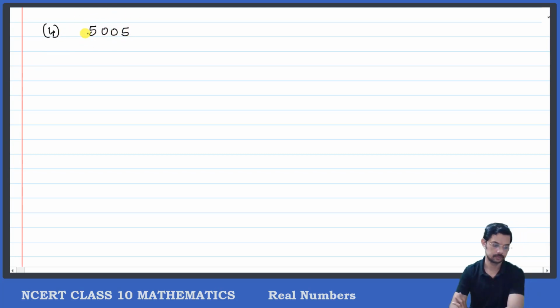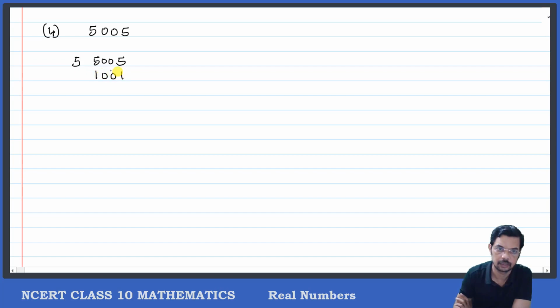Can we do this? You can do it faster than me. 5005 is divisible by 5, so I start dividing by 5. 5 ones are 5, 5 zeros are 0, 0, 1. Now 1001: 1 plus 1 is 2, so it will not go by 2, it will not go by 3.